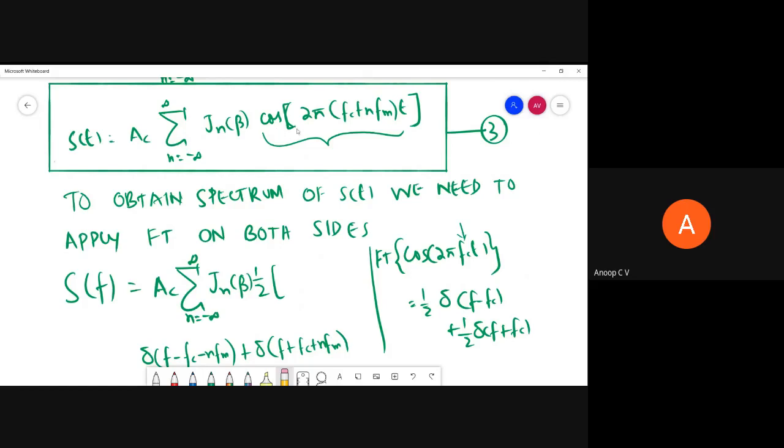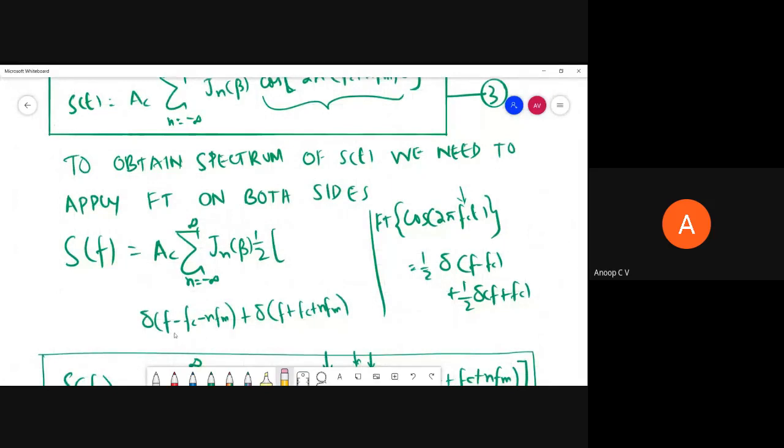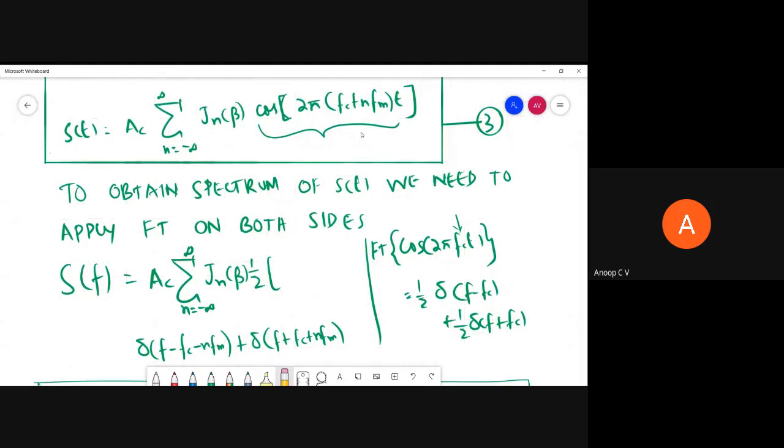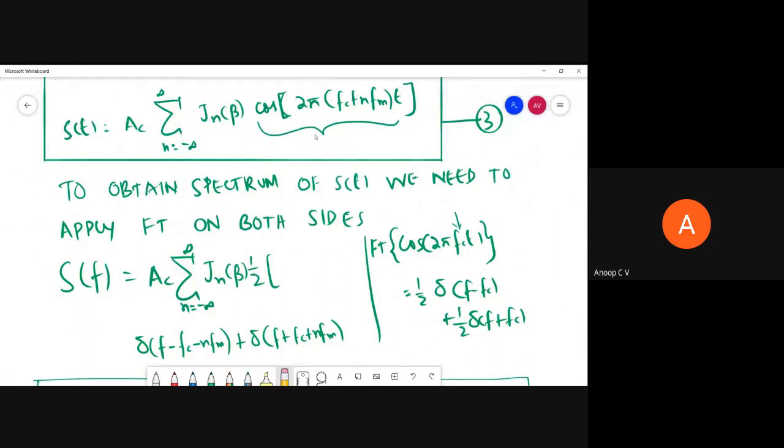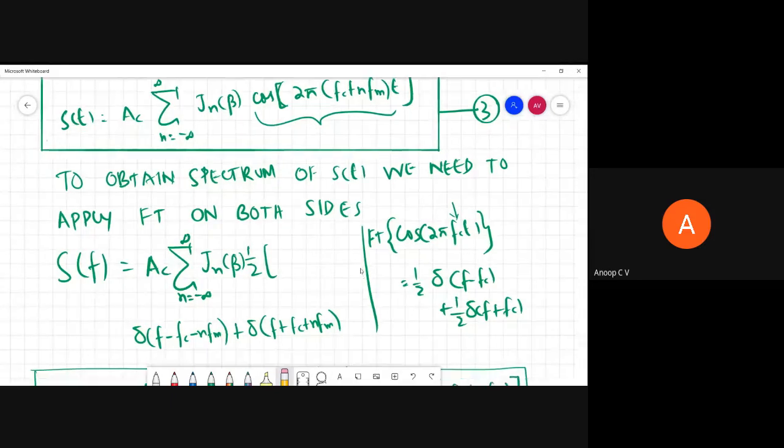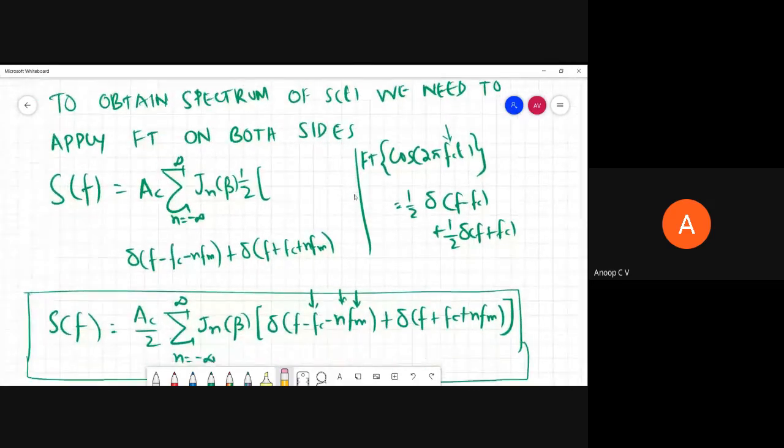But for cos 2 pi (fc plus n fm) t, we know the Fourier transform of that will be half of del of f minus something plus del of f plus something. So that something here is fc plus n fm. So the Fourier transform of what I have written in brackets is half of del of f minus fc minus n fm plus del of f plus fc plus n fm.